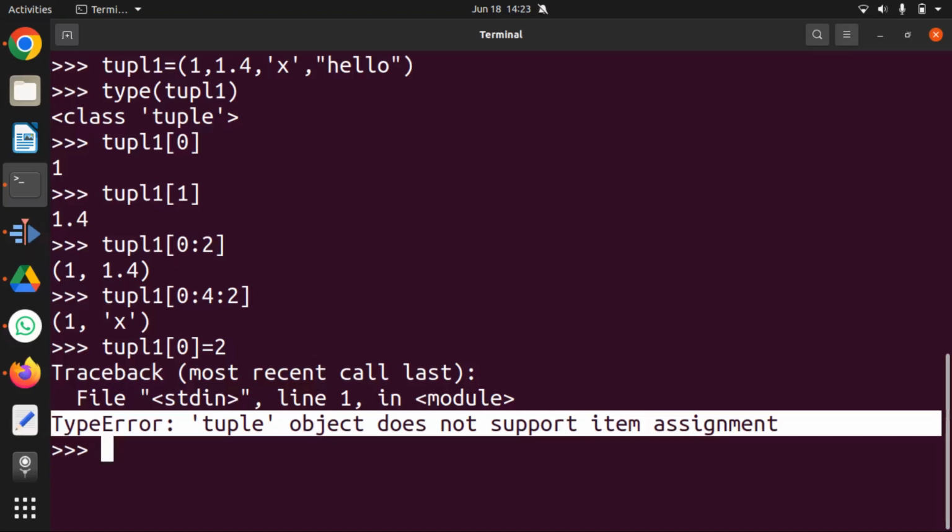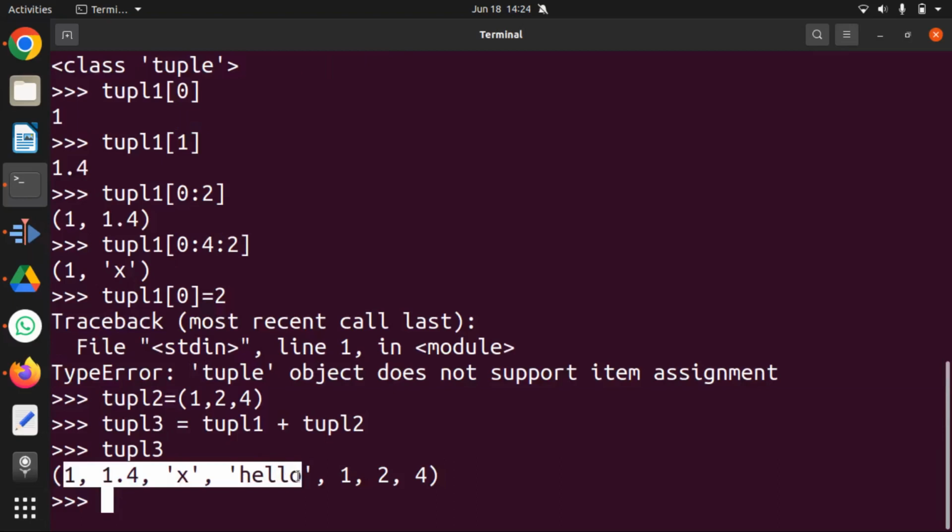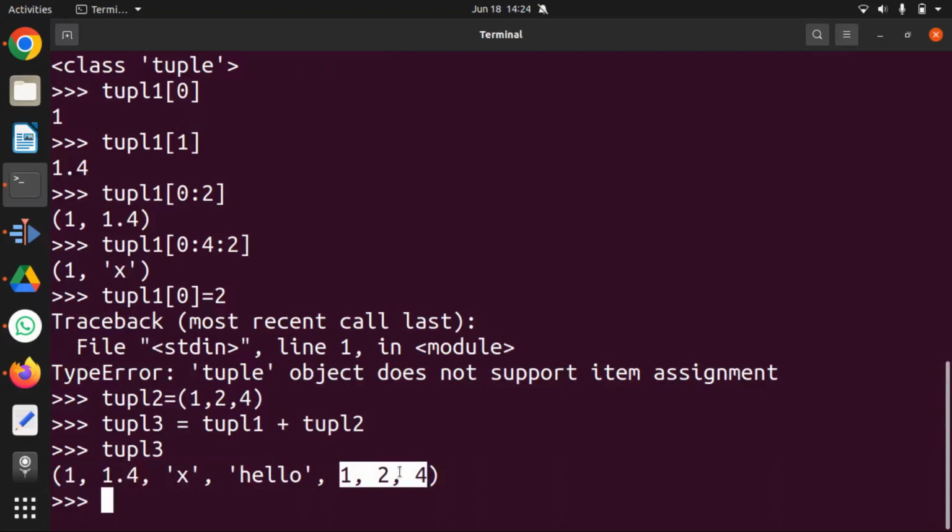So what operations can you perform on a tuple? Let's say I create one more tuple, tuple 2, of just integers, and I can add these two tuples together in a third tuple. I can say tuple 3 equals tuple 1 plus tuple 2. So if you look at tuple 3, it will be a combination of both of them. This is the first tuple, this is the second tuple. So the plus operator basically combines the two tuples together.